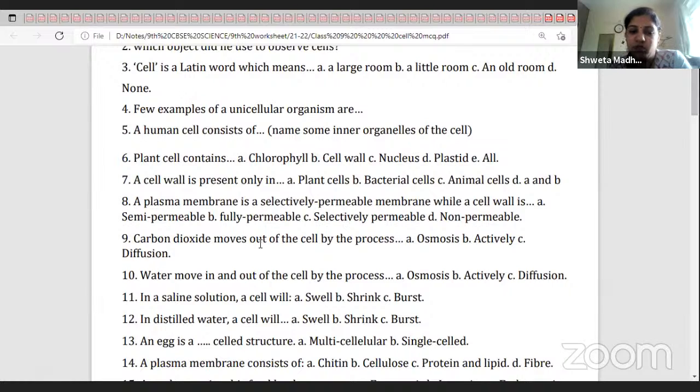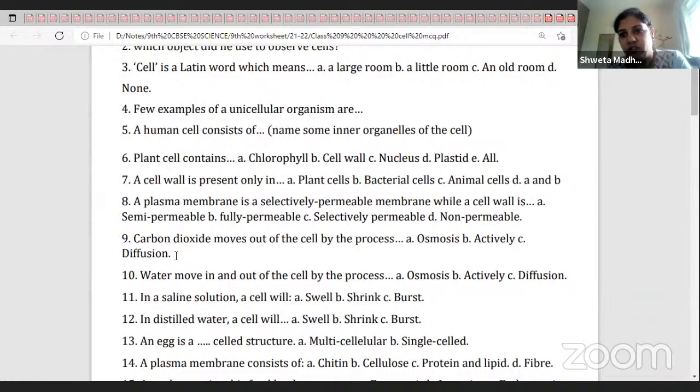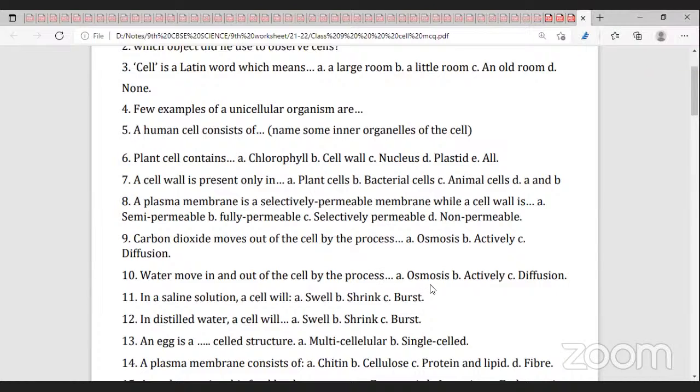Carbon dioxide moves out of the cell by the process of diffusion. Gases move by diffusion, and dissolved solute particles move through water by osmosis. Water moves in and out of the cell by the process of osmosis.